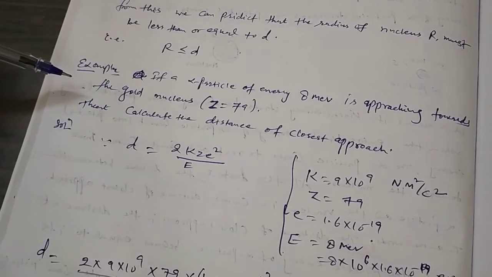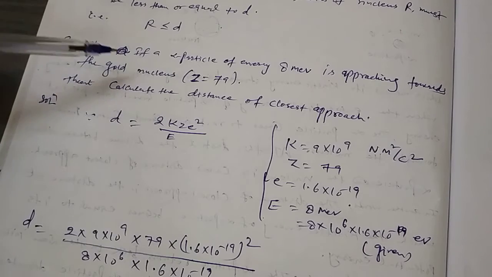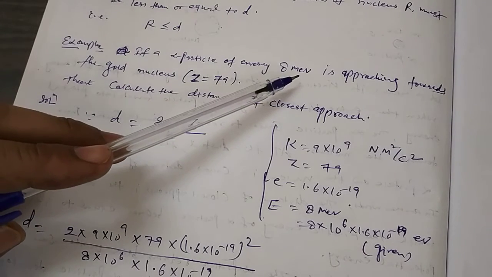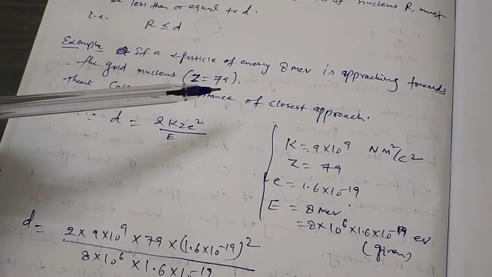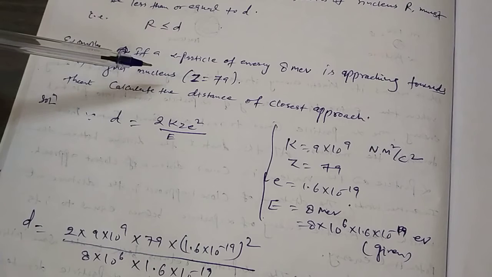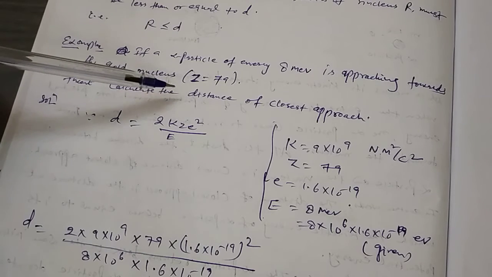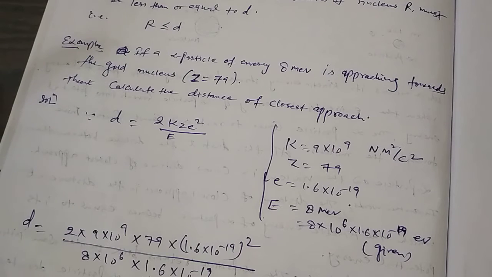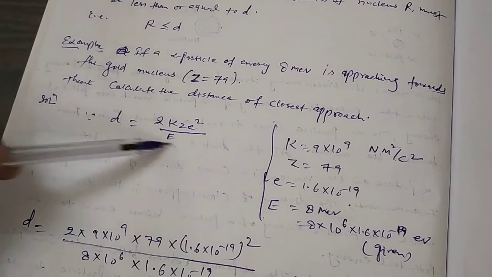Let us see one example. If an alpha particle of energy 8 MeV, mega electron volt, is approaching towards the gold nucleus of atomic number Z, 79, now we want to calculate the distance of closest approach. The formula is this.